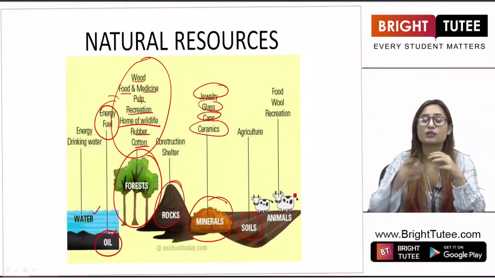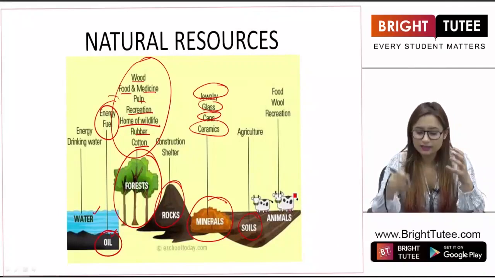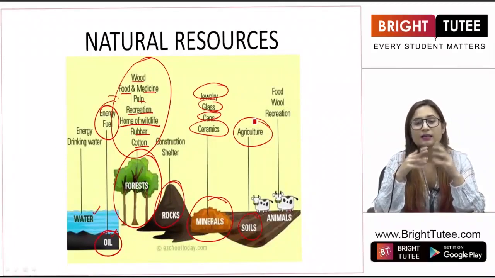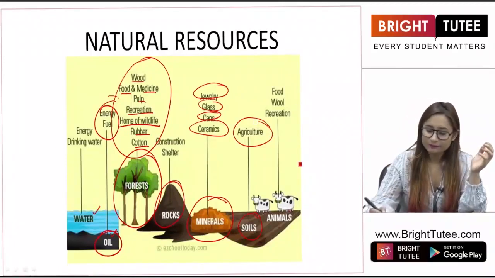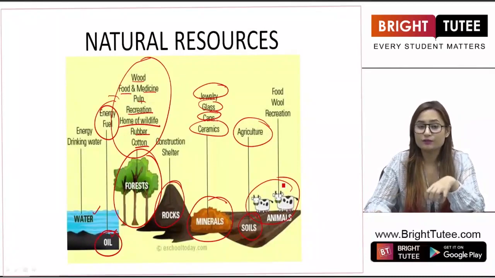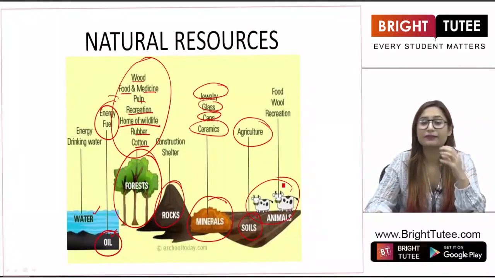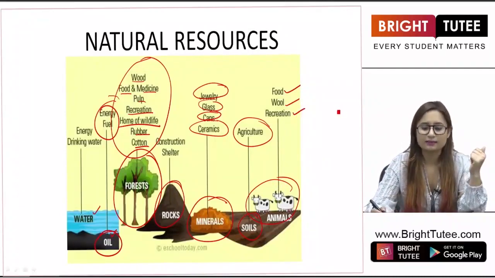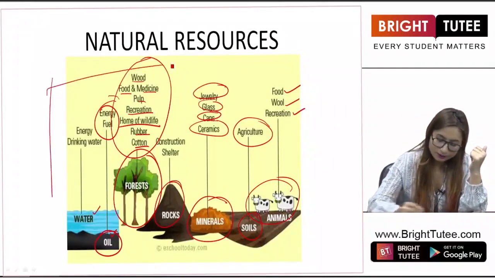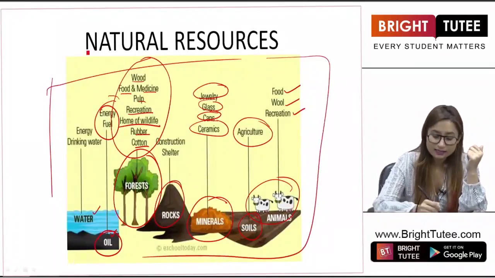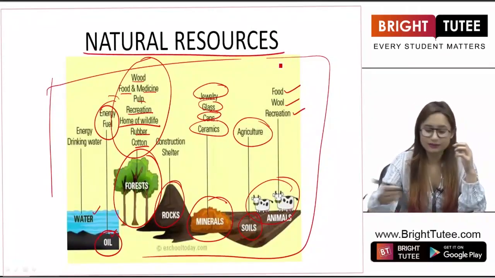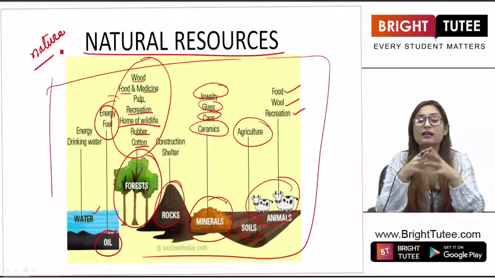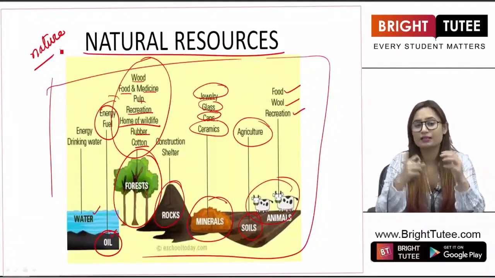Then soils. Soil is useful to us because agriculture is completely based on soil. We produce different food substances with the help of this soil. Then we have animals. Animals are also a resource for us because they are very useful. We obtain different things from them, such as food, wool, recreation, and different substances. So all of these, what is common to all of these? These are natural resources because we obtain all of them from nature, right? All of these substances are obtained from nature, hence we call them natural resources.